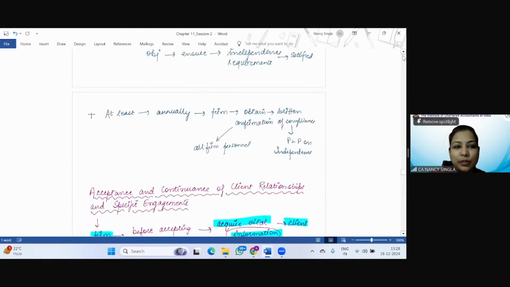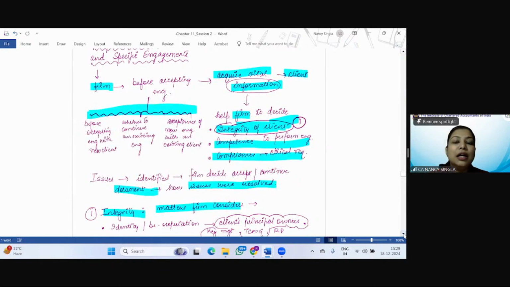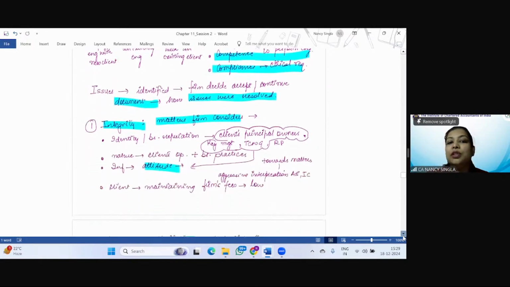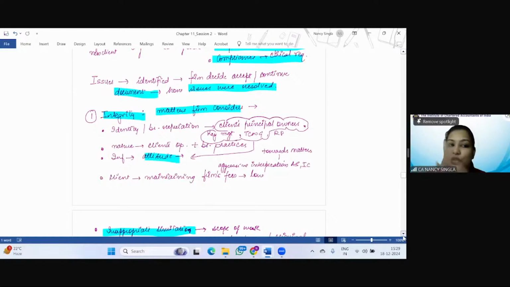I'll just summarize it quickly. With respect to acceptance and continuance of client relationship, we have seen that before accepting any engagement, the firm is required to obtain vital information. Vital means important information with respect to the client, which will help to decide the integrity of the client, the competence of the team to perform the engagement, and compliance with ethical requirements. And it applies to all cases, that is, before accepting engagement with a new client, whether to continue with an existing client, or acceptance of a new engagement with an existing client. If any issue is identified, the same should be resolved before accepting and it should be documented.